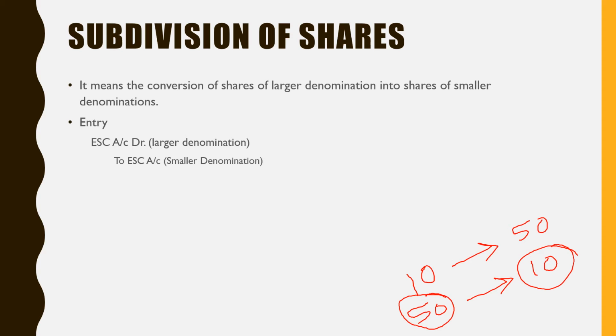What is the journal entry? ESC means equity share capital account debit. That larger denomination share capital will be debited and it will be replaced by the new share capital. The amount will be the same, only the face value of the share is changed and the number of shares will be changed. In subdivision, number of shares will be increased. In consolidation, the number of shares is going to be decreased.